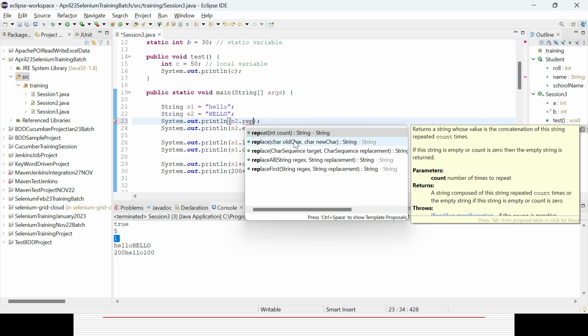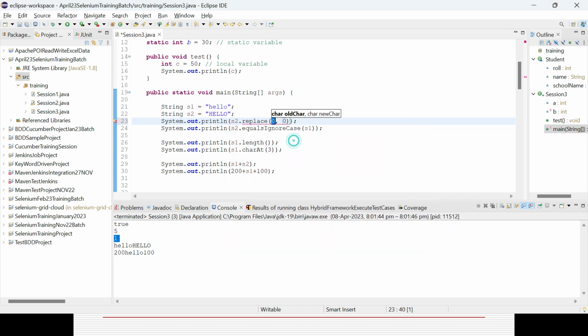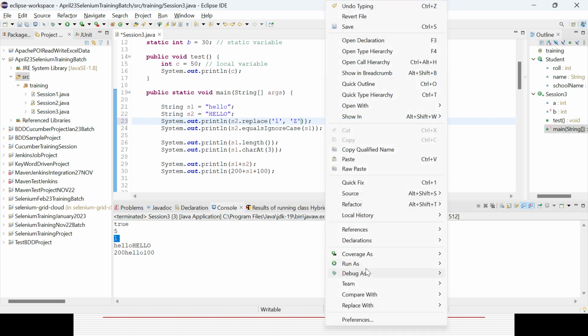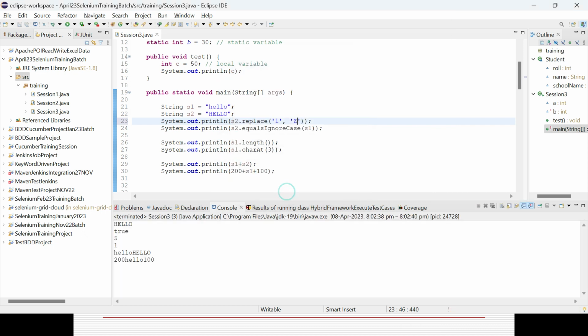Otherwise you can go with the character, character sequence also. Suppose with a character it will be a single thing. Suppose I want to replace L with Z, I can do it. So now you could see HEZZO.